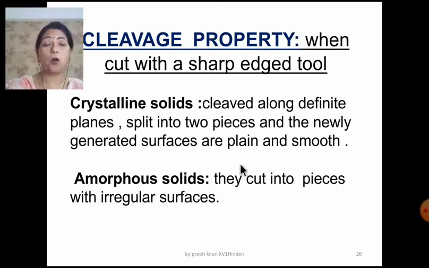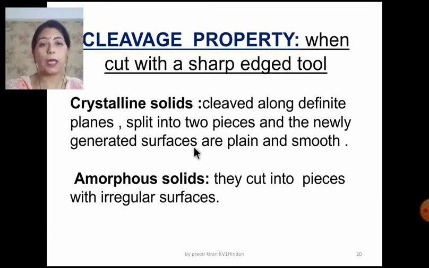I hope this is very clear to you, and I am taking a beautiful example from your kitchen. The crystalline solids are like a raw potato and the amorphous solids are like a boiled potato. When mother cooks vegetables or wants to make chips, she takes a raw potato and with the help of a knife, the sharp edge tool, she gives the potato whatever shape she likes.